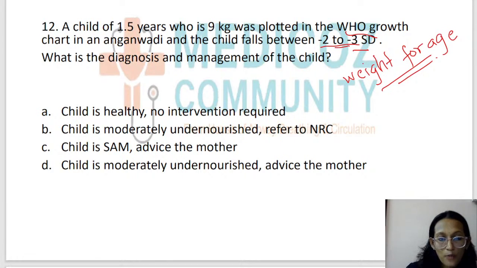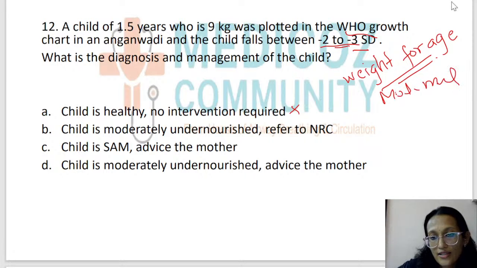So the options here: the child is healthy, no intervention required. If the child is falling between -2 to -3, the child is certainly not healthy because the child is having moderate malnutrition. Yes, the child is having moderate malnutrition, so not healthy. So the first option is out.